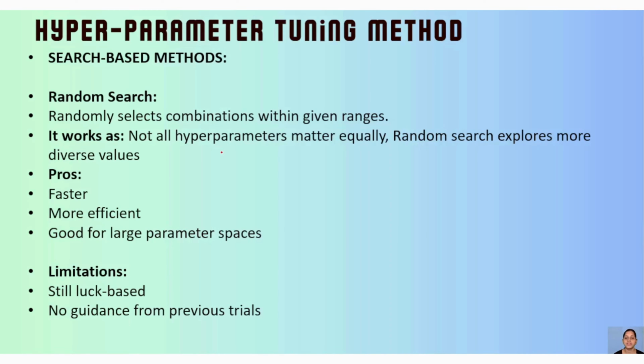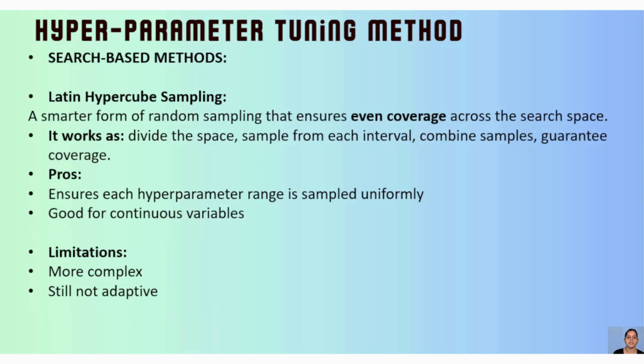With this approach, there are many advantages and limitations at the same time. The pros: it is faster and more efficient as compared to grid search, and it performs better for larger parameter spaces. Then the limitations: no guidance from previous trials. Everything is happening randomly.